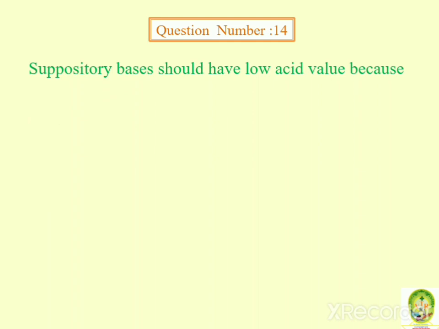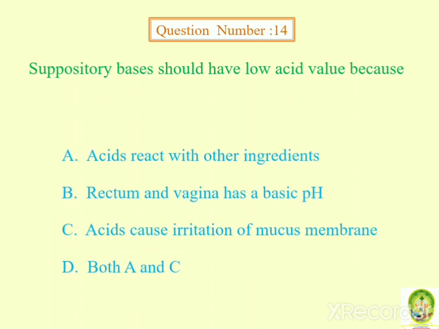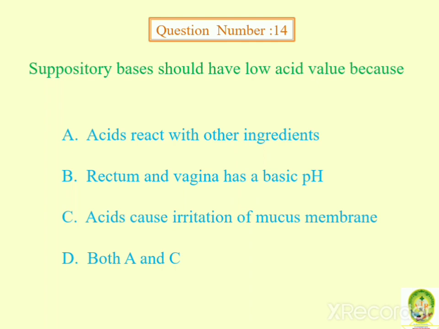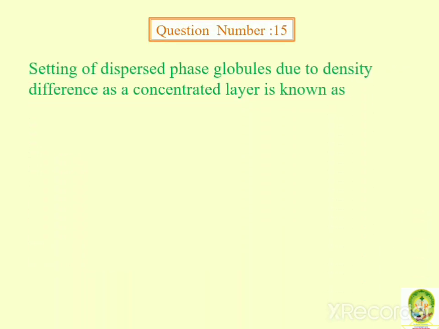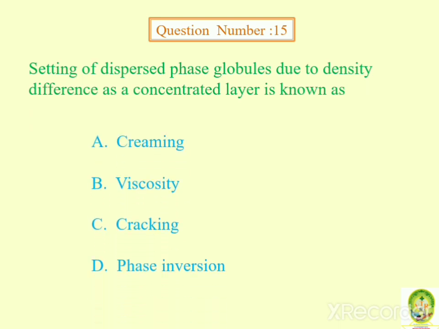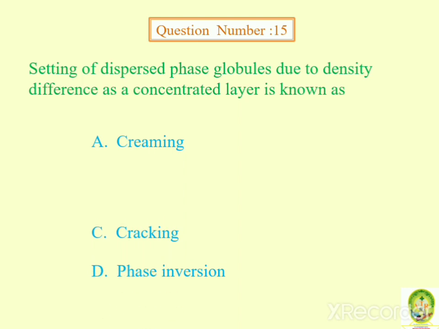Suppository bases should have low acid value because acid reacts with other ingredients. Rectum and vagina have basic pH. Acid causes irritation of mucous membrane. And next option, both A and C. So the answer is both A and C. Settling of dispersed phase globules due to density difference as a concentrated layer is known as creaming, cracking, viscosity, phase inversion. Answer is creaming.